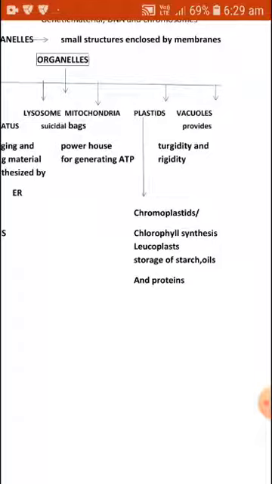We had also discussed the difference between the plant cell and animal cell and also discussed its structure. Again, I would like you to go through the structure of both the plant cell and animal cell, so you will understand the basic difference between the plant cell and animal cell. With this, we complete our chapter.